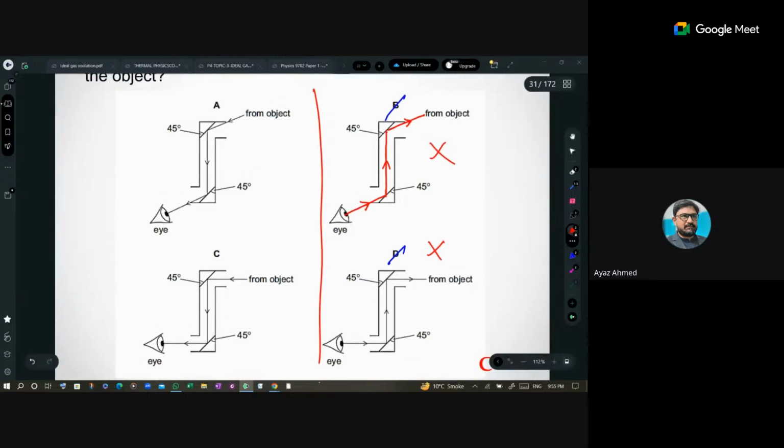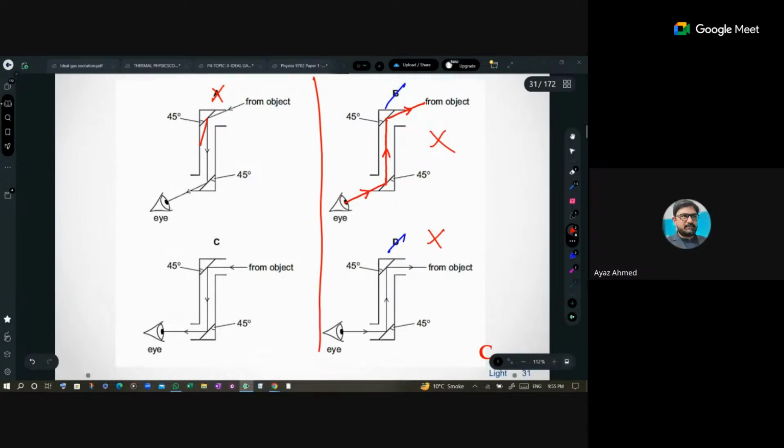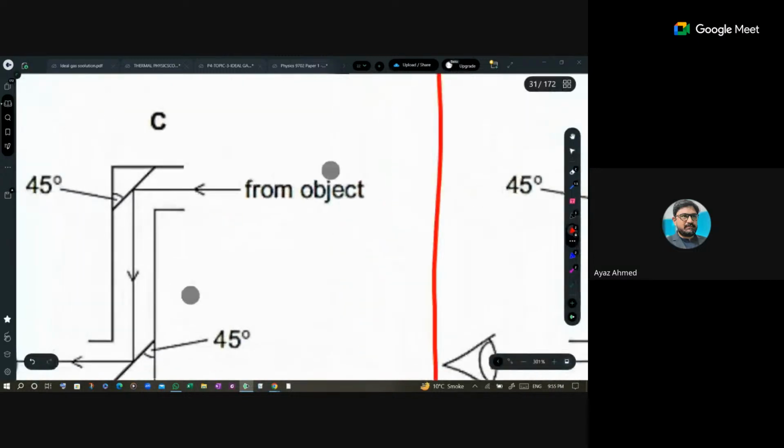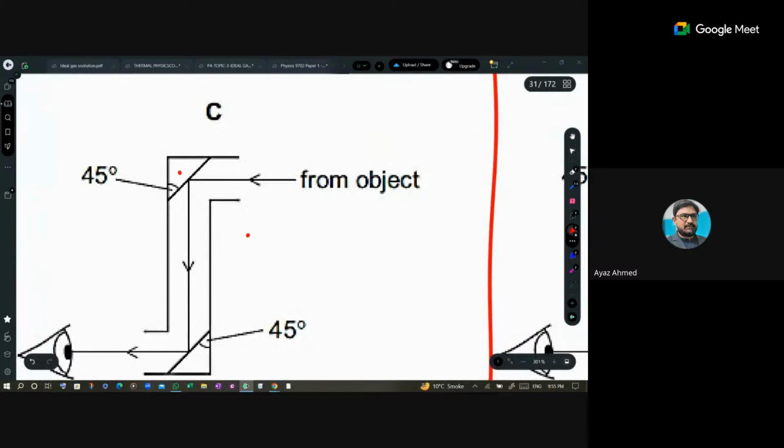Now, if you check this one, if this is the angle of incidence, this must be the angle of reflection. Okay, so that is gone, because they are not equal. So here, if this is the angle of incidence and this is the angle of reflection, you can check this one out. Yes, I is equal to r, that's why your option C is correct.